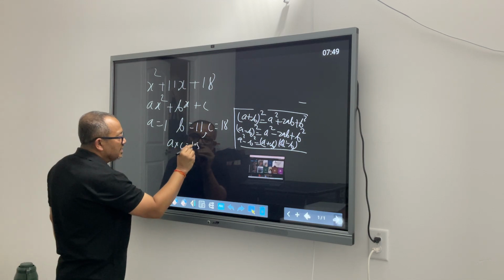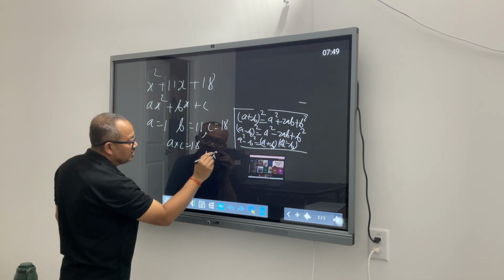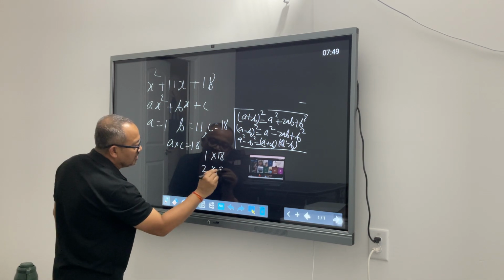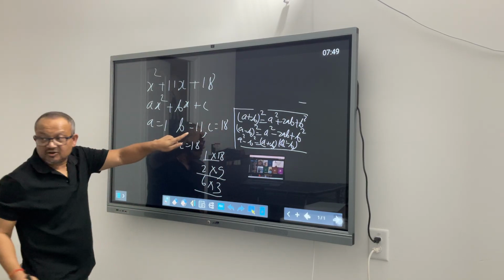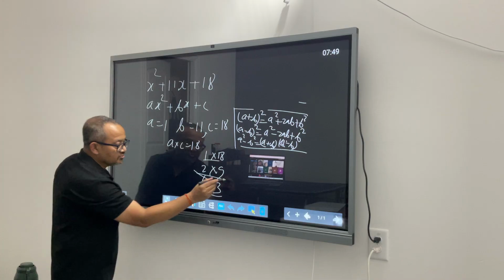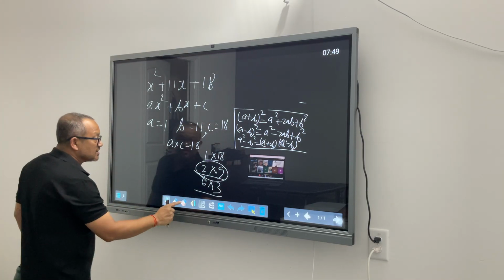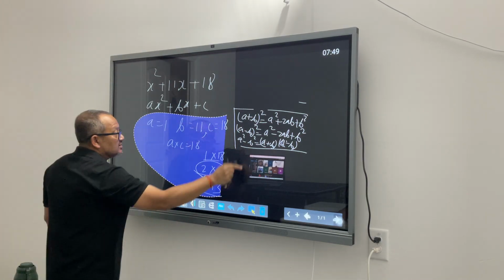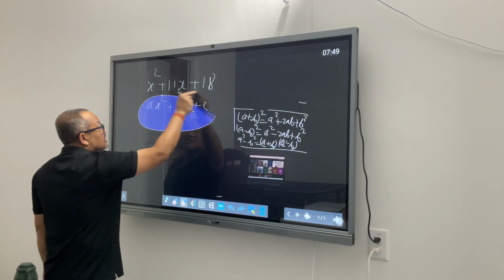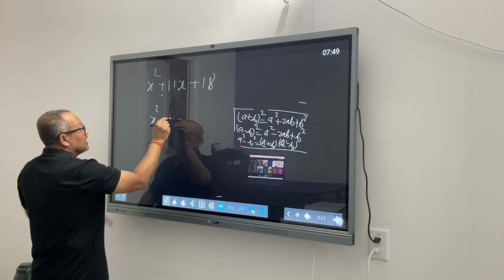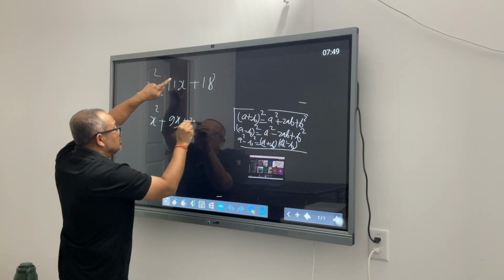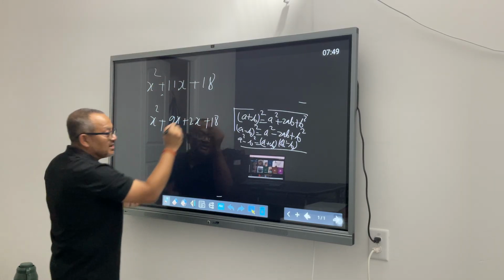I got 18. 18 can be factorized as 1 into 18 or 2 into 9 or 6 into 3. Which of these combinations give me the value of b? 9 and 2. That means I can split this equation as x squared plus 9x plus 2x plus 18 and we will get the same factor.